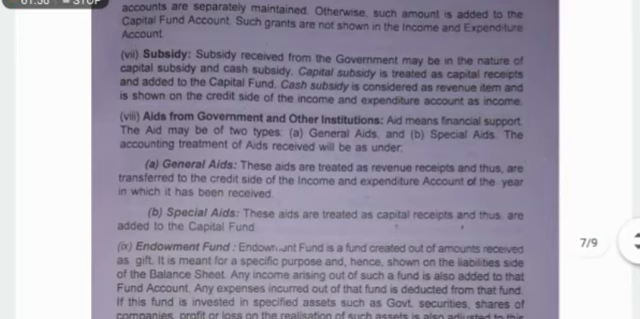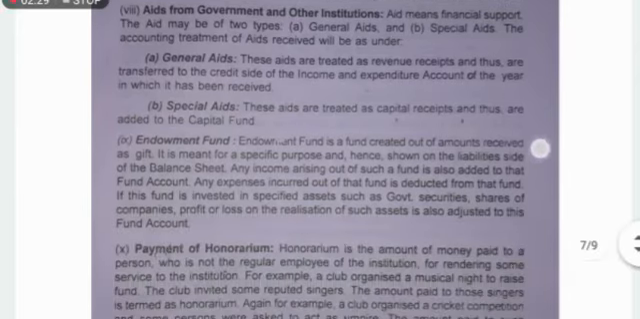Now subsidy. Subsidy received from the government may be in the nature of a capital subsidy or cash subsidy. Capital subsidy is treated as a capital receipt and added to the capital fund, but cash subsidy is treated as a revenue item and recorded in the IE account. Now aids from the government and other institutions are also of two types, general aids and special aids. General aids are recorded in the IE account, special aids are not recorded.